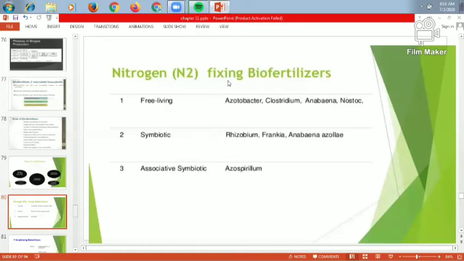So all these, the microorganisms like Anabaena and others, are microorganisms which can be used with the help of the soil and the root. They have to fix the nitrogen while free living. So Azotobacter and Clostridium are found in the soil. Azotobacter is also found in soil. Here Anabaena and Nostoc are found in a water source. So all these are the bacteria which fix the nitrogen present in the atmosphere.